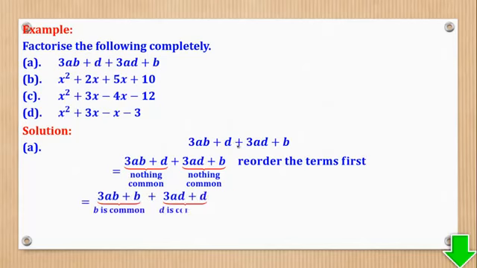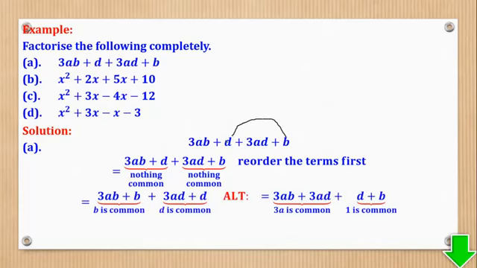So when I rearrange by bringing this B here and this D goes here, I'm going to come up with this line. Now this line, you realize that the first pair has something common, which is B. And the second pair has something common, which is D.